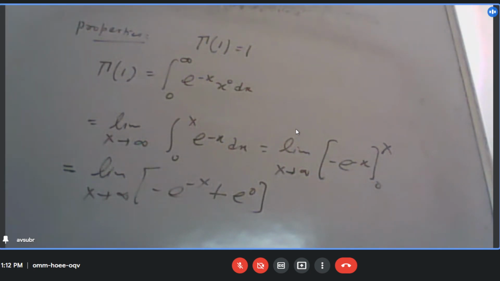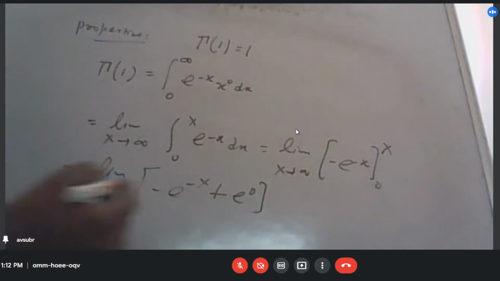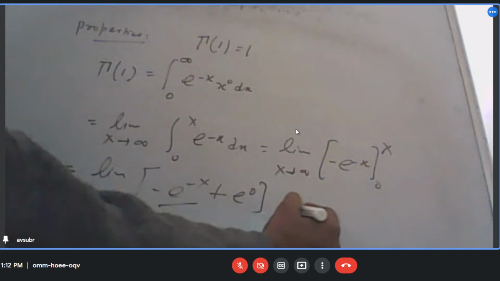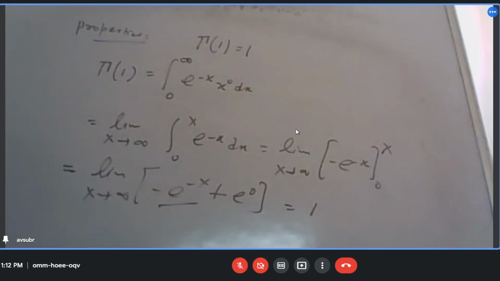And what will be the value then? This becomes 0, isn't it? Yes, sir. And so we will be left with 1. So when n is equal to 1, the value of the gamma function is 1. Okay?